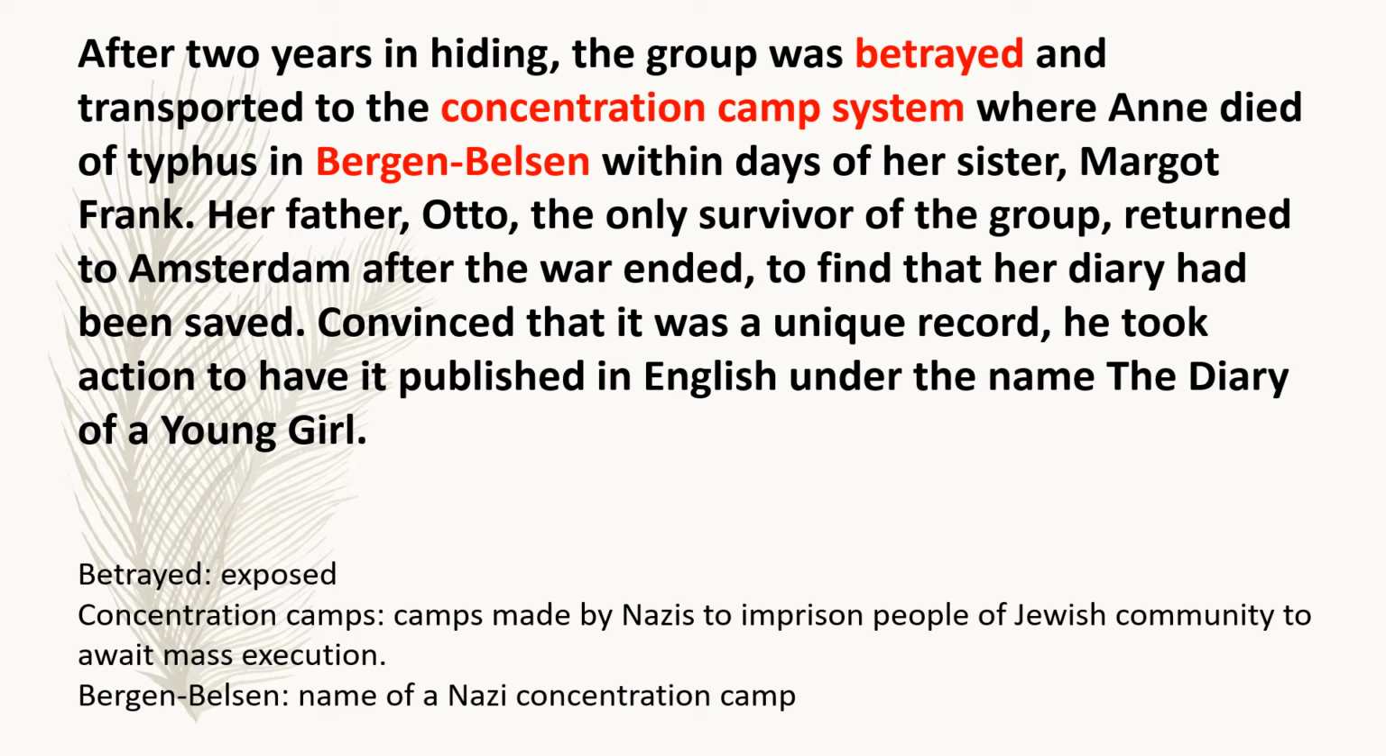And then when the war ended, only her father could survive. So he returned to Amsterdam to find the diary of Anne. And when he went through the pages of the diary, he found that it was really a unique record. So what did he do? He took action and made efforts to publish that diary in English under the name The Diary of a Young Girl.